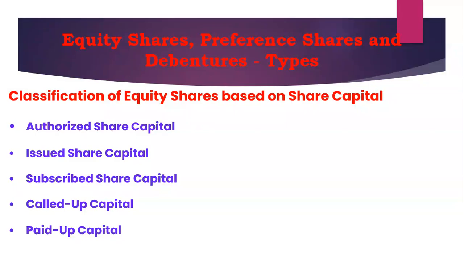As far as authorized share capital is concerned, this is the maximum limit up to which a company can issue shares to the public. Then another part of the share capital is issued share capital. What exactly does it imply? It implies the specified portion of the company's capital which has been offered to the investors through issuance of equity shares. For example, if the nominal value of one stock is 200 rupees and the company issues 20,000 equity shares, the issued share capital will be 40 lakhs.